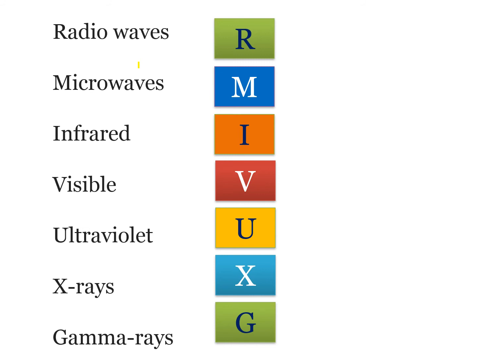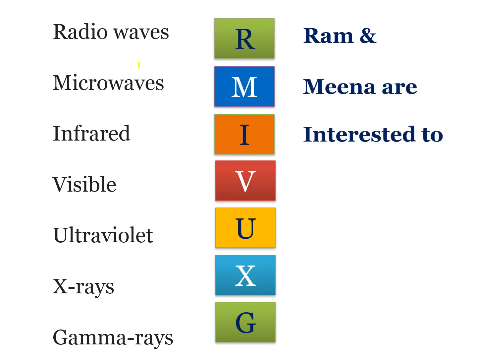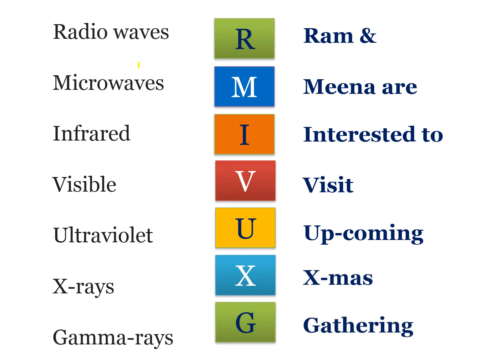If you can remember this sentence, "Ram and Meena are interested to visit upcoming Christmas gathering," then you can easily remember the sequence of electromagnetic radiations. The sequence is from higher wavelength to lower wavelength. Ram and Meena are interested to visit upcoming Christmas gathering. So this is so simple.